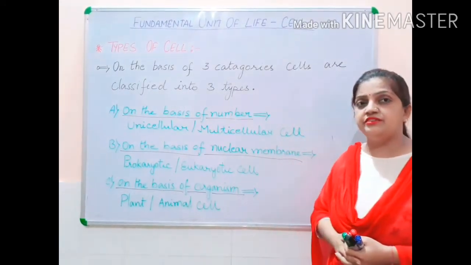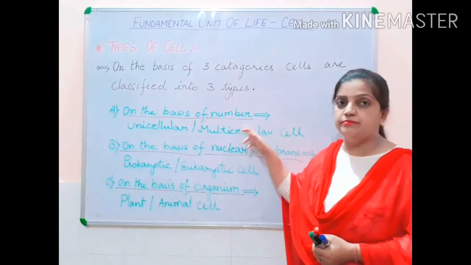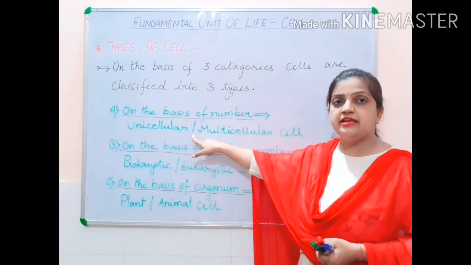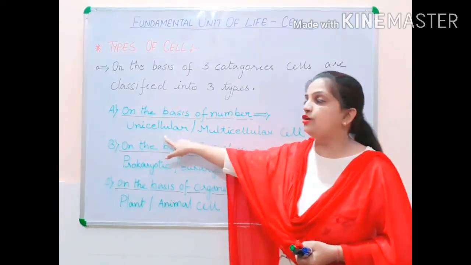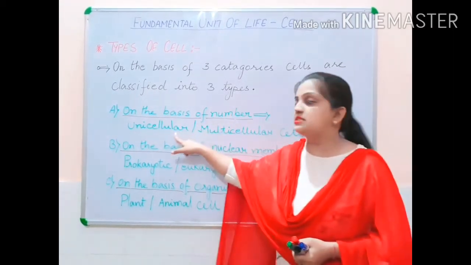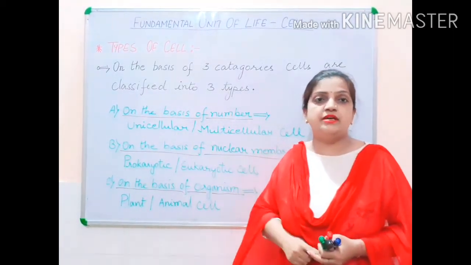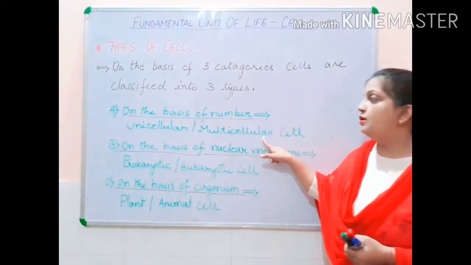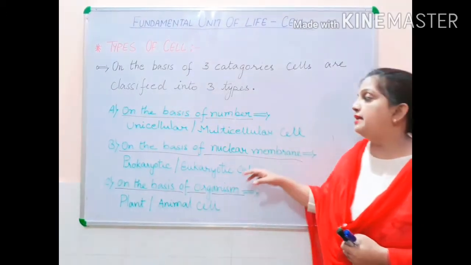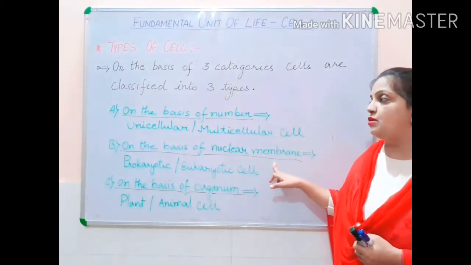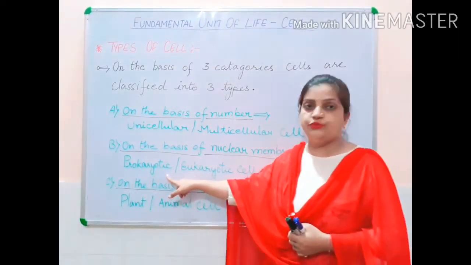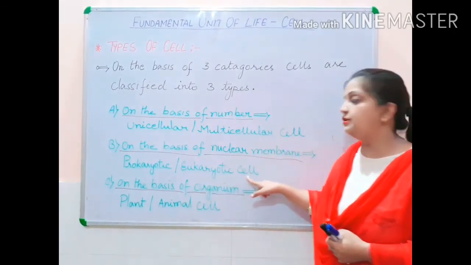Children, if we consider the first type, on the basis of number of cells, cells are categorized into two types: unicellular cell and multicellular cell. Unicellular means the cell is made up of one cell, and multicellular means there are multiple cells present. Then the second basis is the nuclear membrane, and this is also of two types: prokaryotic and eukaryotic.